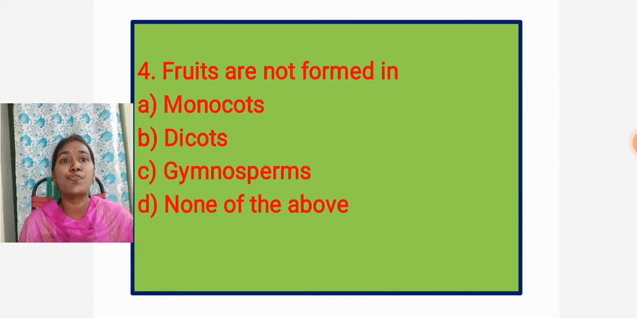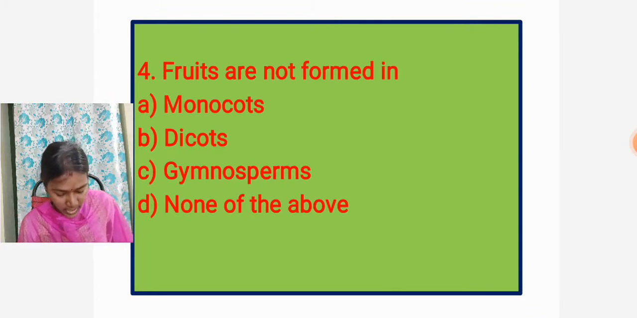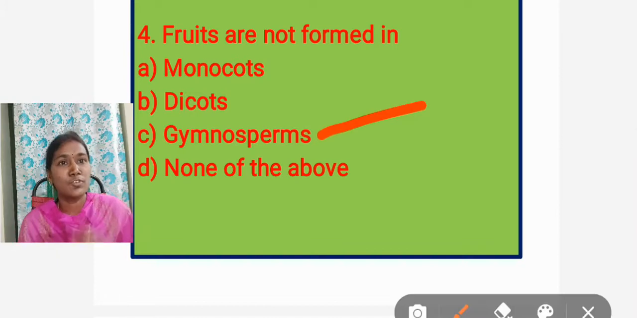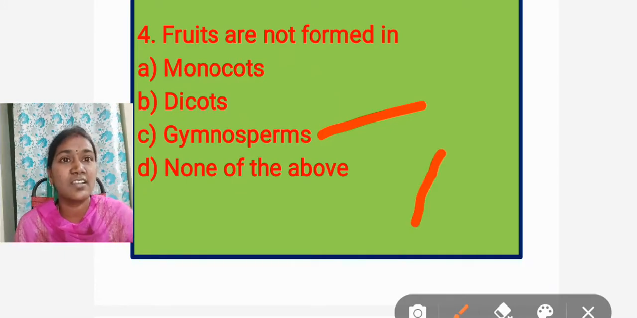Going to the fourth question: fruits are not formed in which of the following plants? Fruits are not formed in which plant group? Option A, monocots. Option B, dicots. Option C, gymnosperms. Option D, none of the above. Answer is absolutely gymnosperms. Why? Because there is no fruit formation in the gymnosperms. Already I said in the earlier questions, only naked seeds are present, that means without a seed coat. There are no fruits, only seeds are present in the gymnosperms. So the answer is gymnosperms.